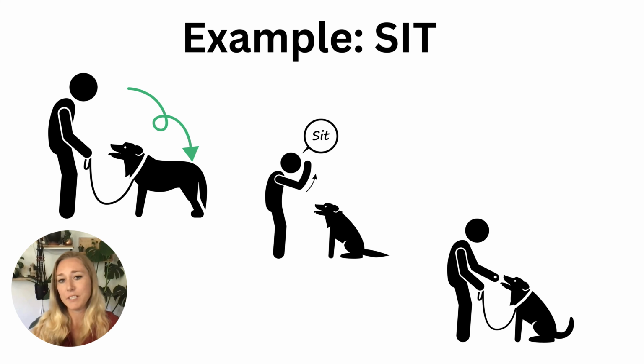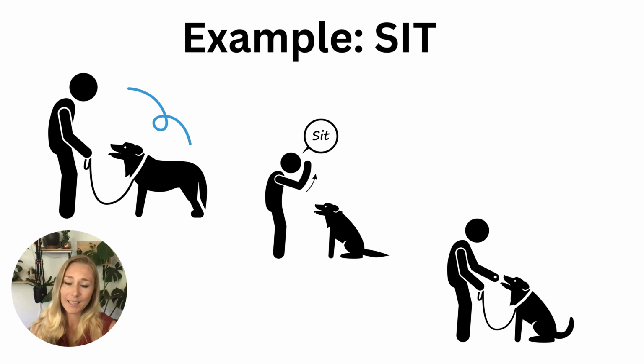Let's take the example of teaching a puppy how to sit. I can place my hand on my puppy's rear and add slight downwards pressure as I ask them to do the behavior. As soon as they do the desired behavior, the sit, I remove my hand, which is negative reinforcement, or the removal of something to increase the likelihood of the behavior happening again. I can then also give my dog a treat, which is positive reinforcement, which is adding something to increase the likelihood of a behavior happening again. So we are reinforcing our dog twice while also building in the very important must key.